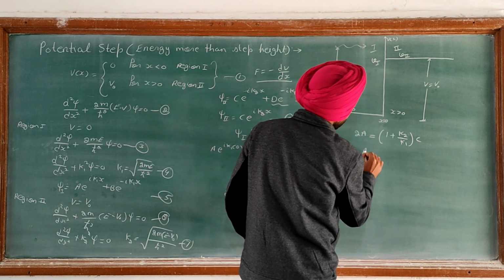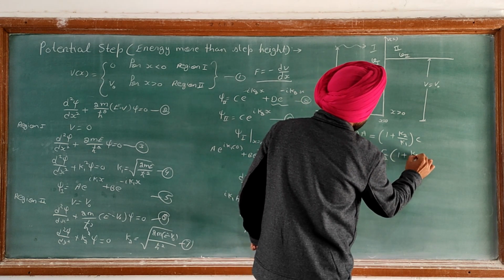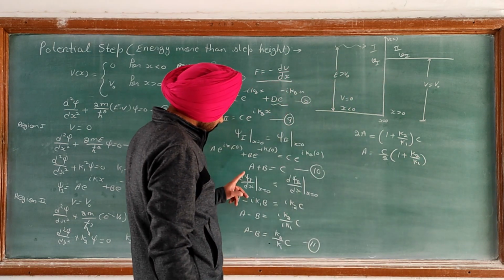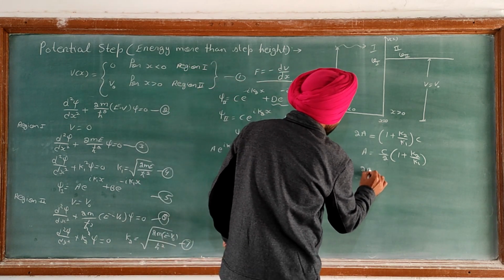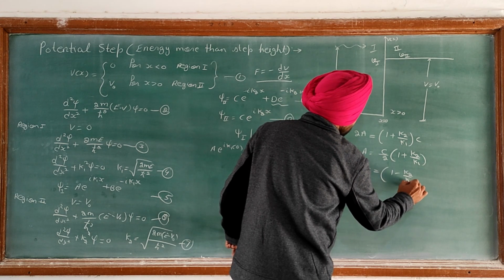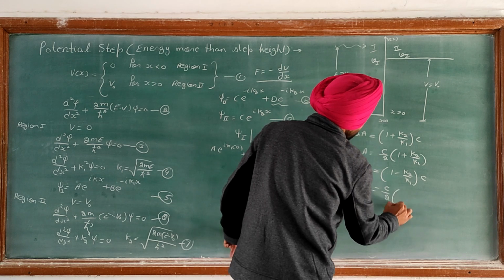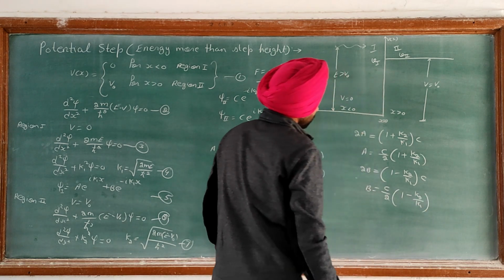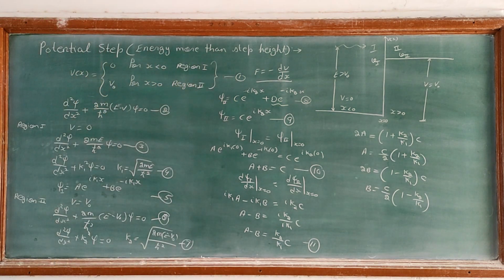So a is equal to c upon 2 into (1 plus k2 upon k1). When I subtract equation 11 from 10, we have 2b is equal to (1 minus k2 upon k1) into c. So b is equal to c upon 2 into (1 minus k2 upon k1). So we have finally the arbitrary constants a and b in terms of c.